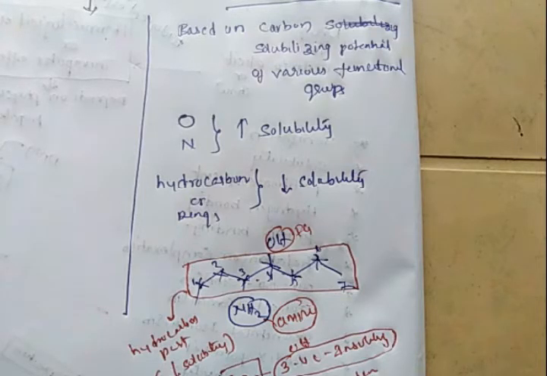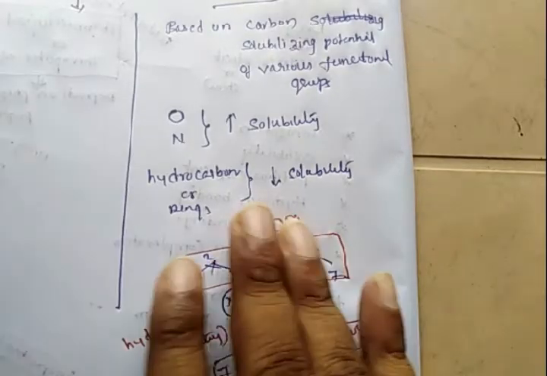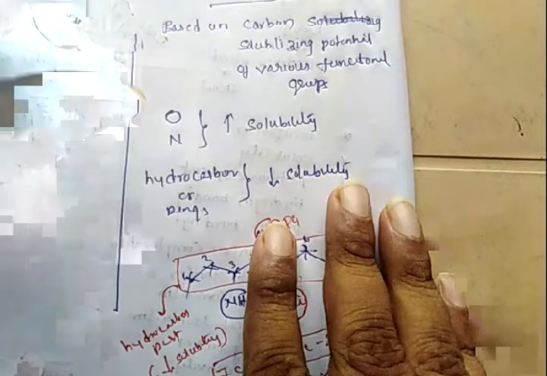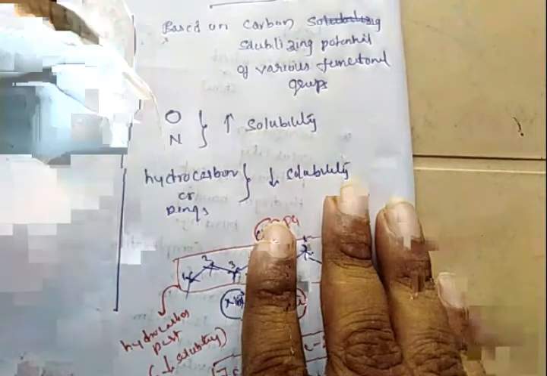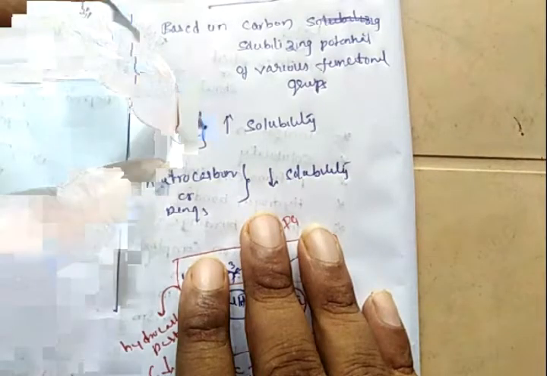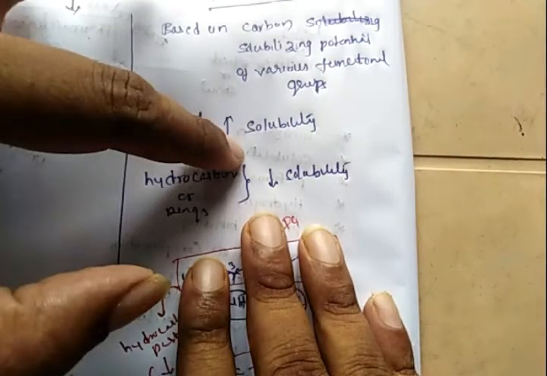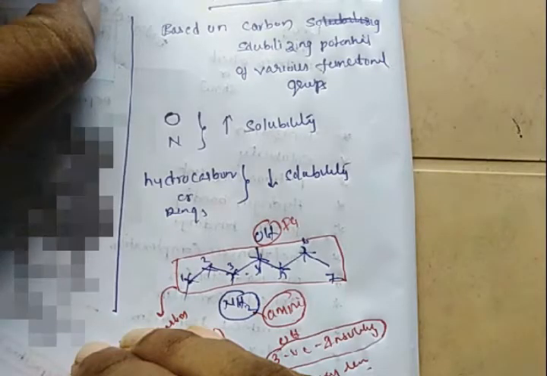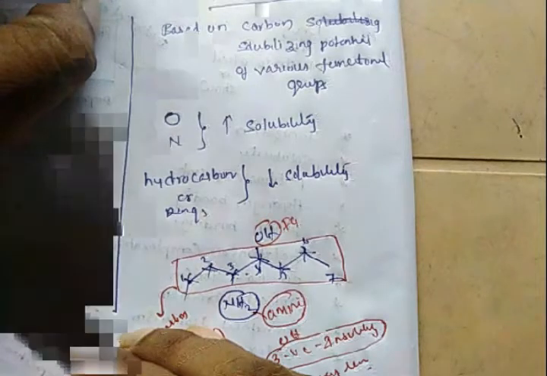This is the measure of the carbon solubilizing potential of various functional groups. So whenever you see oxygen and nitrogen containing functional groups in a drug molecule, these functional groups increase the solubility of the drug molecule. Whenever you see a hydrocarbon part or ring part, it will decrease the solubility. So in this method, Lemke has given some list.